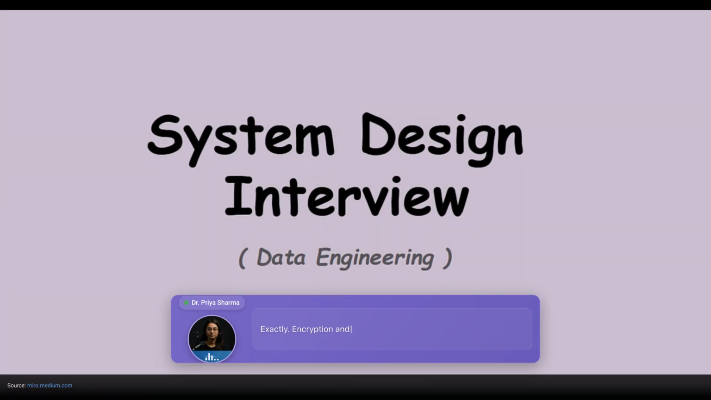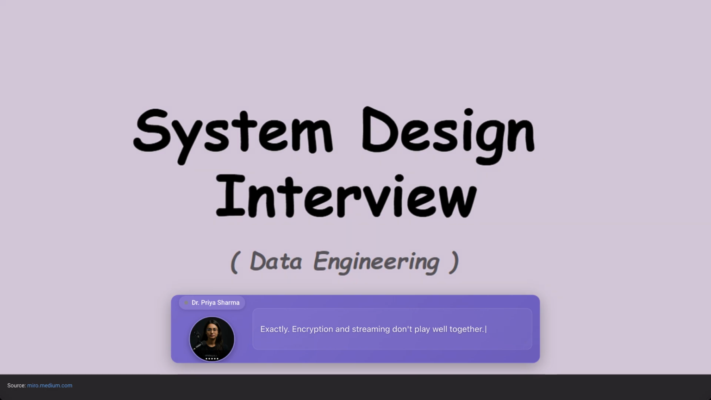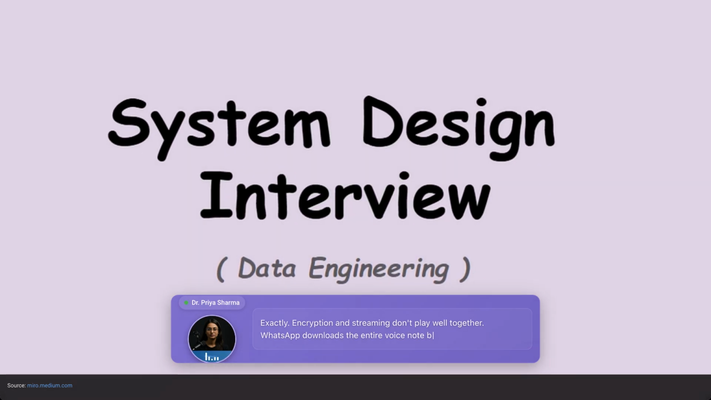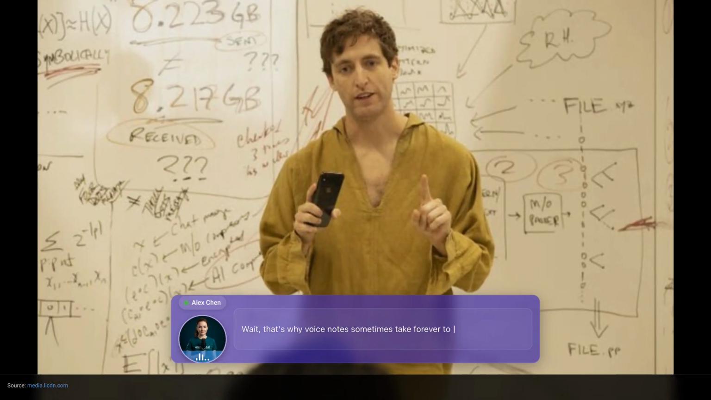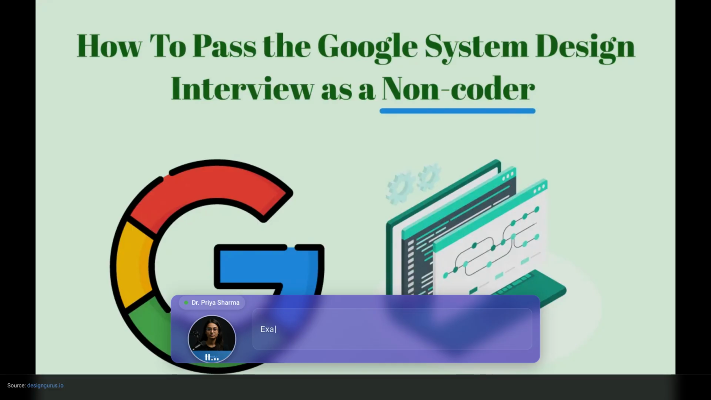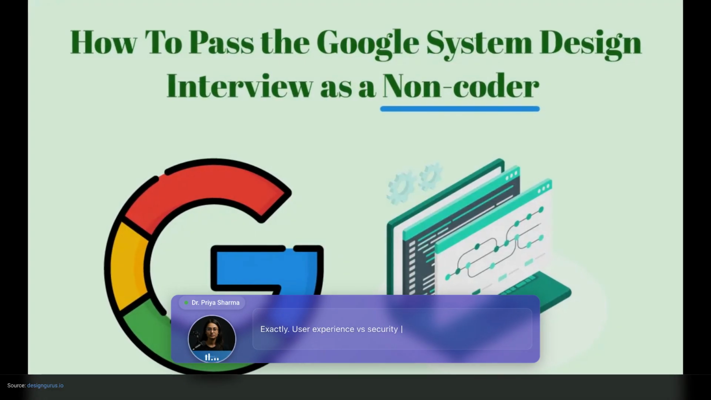Exactly, encryption and streaming don't play well together. WhatsApp downloads the entire voice note before playback starts. Trade-off. Wait, that's why voice notes sometimes take forever to play. I thought my connection was bad. Exactly, user experience versus security trade-off.